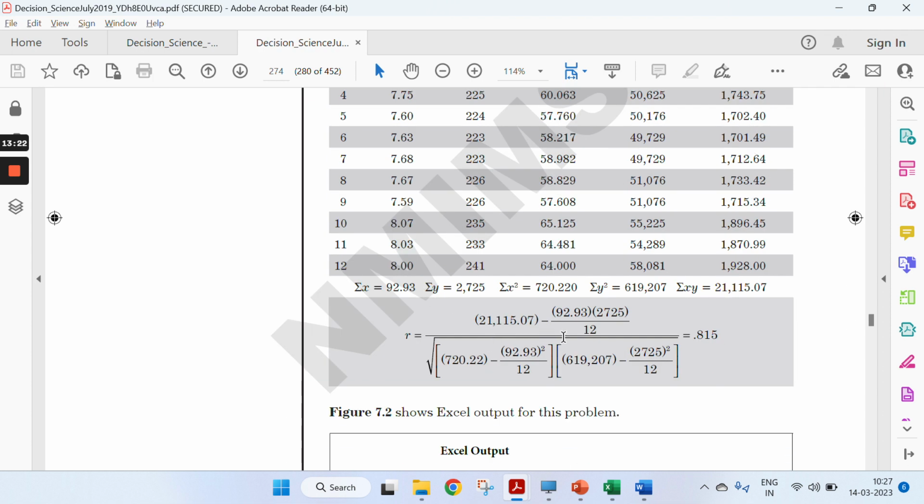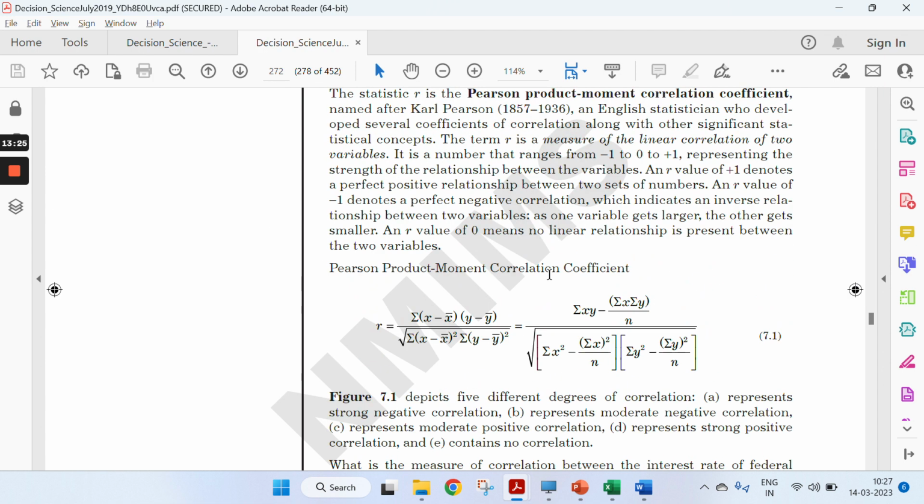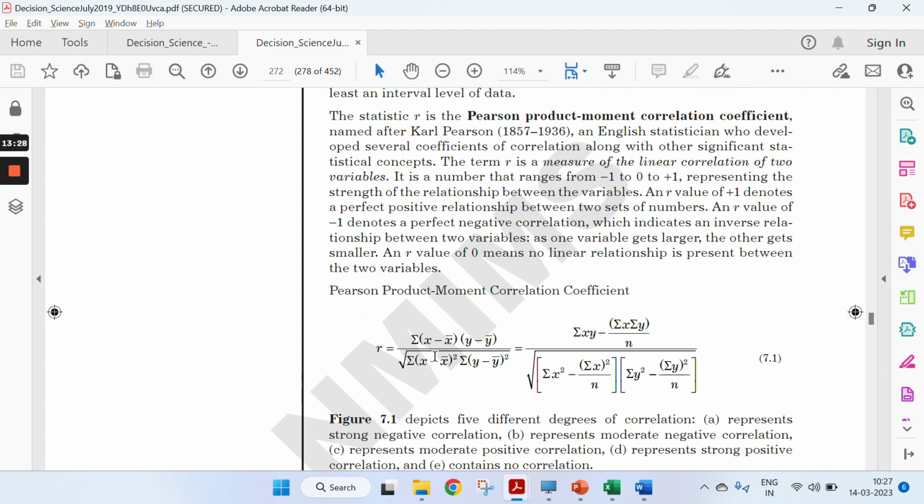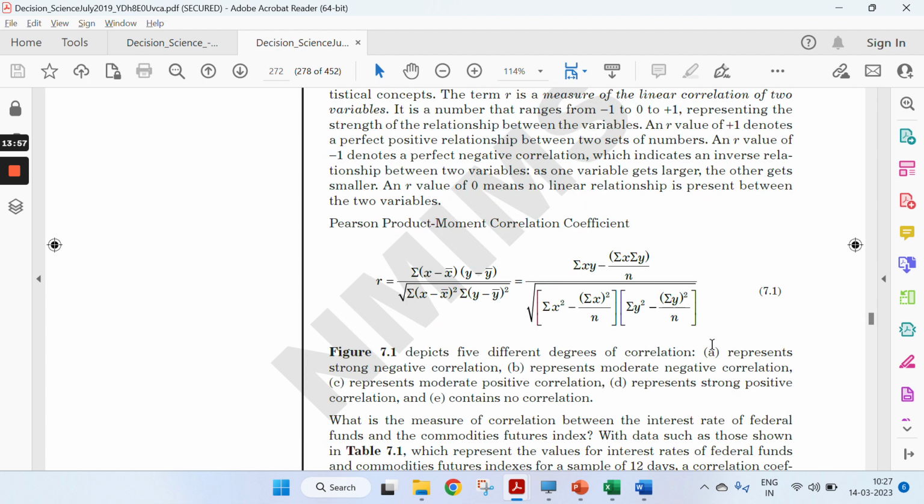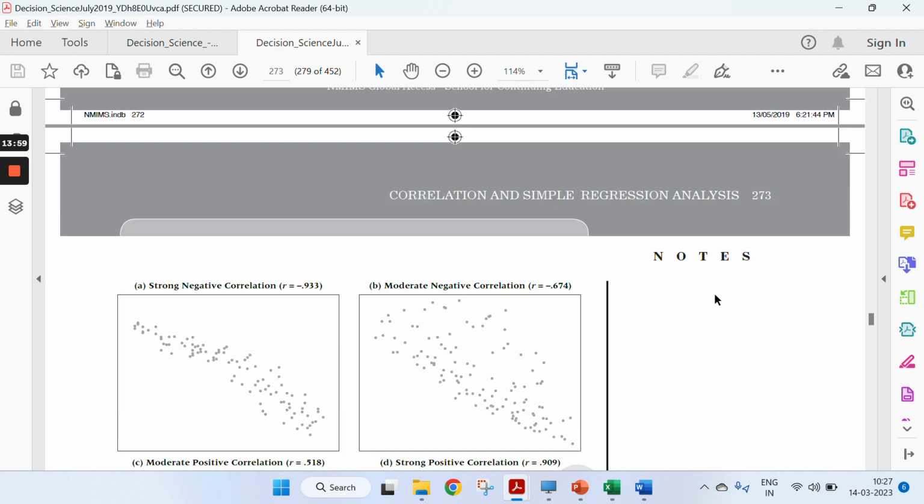After that you just need to put in the formula. If you are not sure what the formula is, it is the summation of x minus x bar, where x bar is simply the average value, and y minus y bar, divided by the root of x minus x bar square and y minus y bar square. Or you can simply use this formula: summation of xy minus summation of x times summation of y divided by n, over the root of summation of x square minus summation of x whole square upon n, multiplied by summation of y square minus summation of y whole square upon n. n is the total number of values, sorry. So you can just get the value.